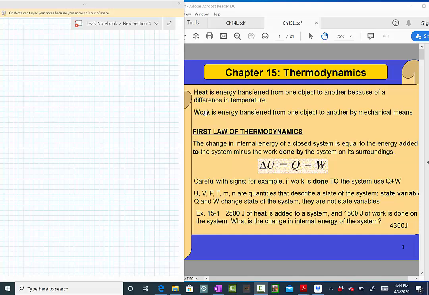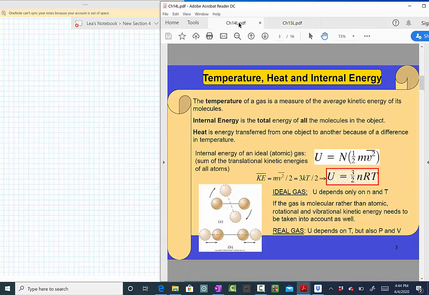All right. So we are going to start discussing the first law of thermodynamics, and the first law is related to a concept that we already talked about, internal energy. Remember what we said about internal energy back in chapter 14. We said that internal energy is the total kinetic energy of all the molecules in the object. So the internal energy is N, the number of all the molecules in the object, multiplied by the average kinetic energy of each of these molecules.